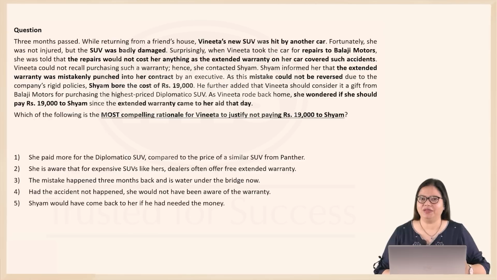Now she didn't recall purchasing any such warranty, so she contacted Shyam, and Shyam told her that the extended warranty was mistakenly punched into a contract and the mistake could not be reversed. So he bore the cost of 19,000 rupees, and he said that Vijitha should consider it as a gift from Balaji Motors because she has purchased the highest priced Diplomatico SUV. Now, as she goes back home, she wonders if she should pay rupees 19,000 to Shyam, since the extended warranty actually helped her that day.